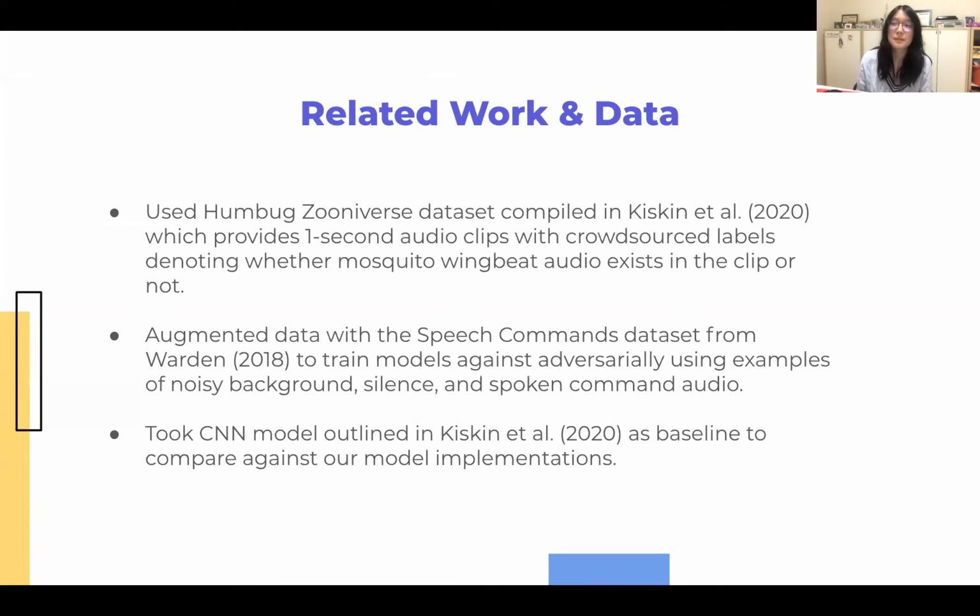We sourced our mosquito-positive audio from the HumBugDB dataset compiled in Tian et al. in 2020. This generally provides 1-second audio recordings of various mosquito species from 4 audio locations. The audio recording labels have been crowdsourced to verify whether mosquito wing beat audio exists in the clip or not. To augment our data, we also adversarially trained against the speech commands dataset compiled by Warden in 2018, using the examples of noisy background, silent, and spoken command audio. Further, we took the CNN model outlined in Tian et al. as a baseline to compare against our model implementations.